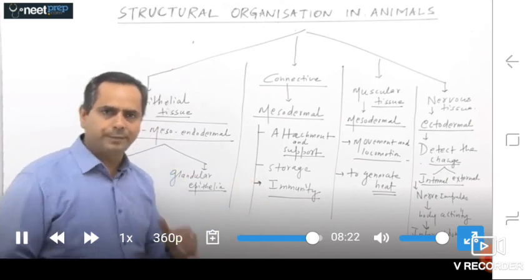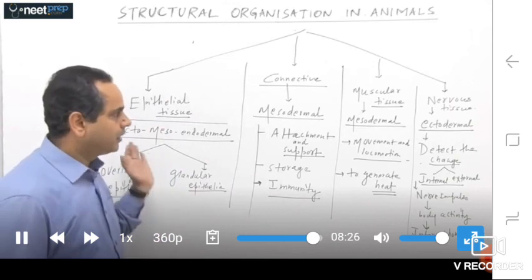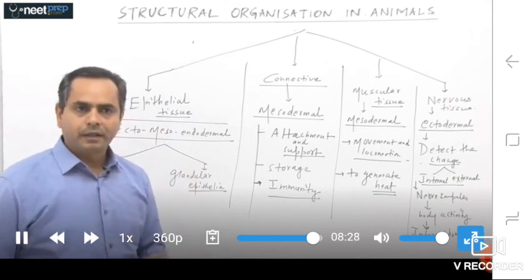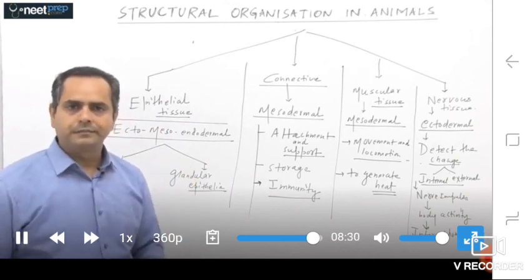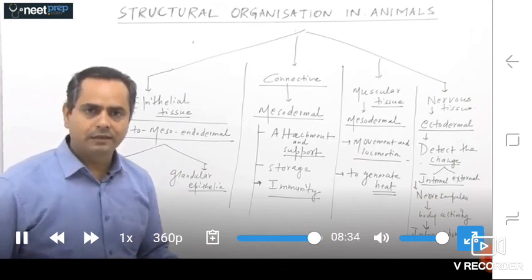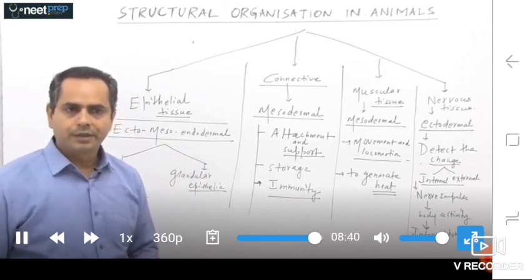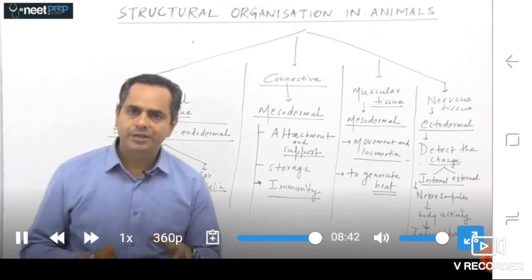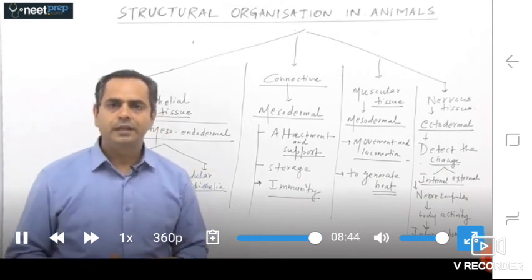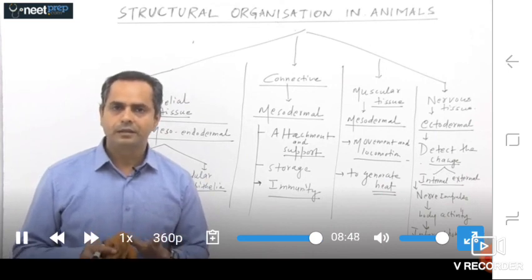So this is the brief information regarding different types of tissues and their origin. That's fine. Now we have to see in detail what are the different kinds of tissues and their distribution and function. So first of all, we have to start with the epithelial tissues. So let's see what are epithelial tissues.